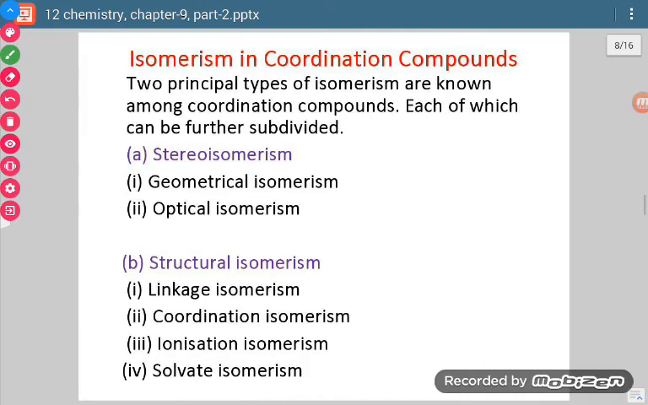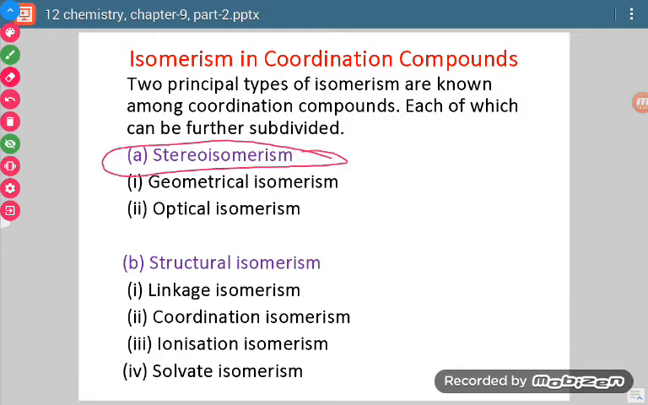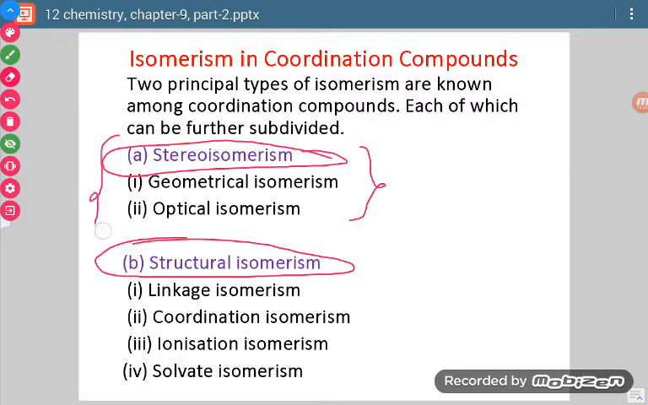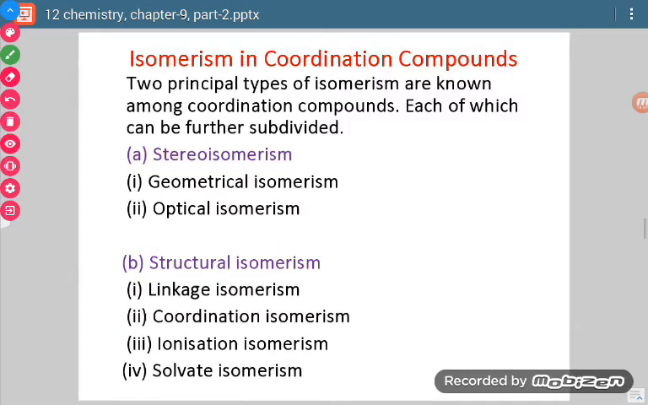Okay. Now let us come to isomerism. We know what isomerism is. Isomers are those compounds which have similar molecular formula but different structural formulae. Here, in the case of coordination compounds, we can divide isomerism into two categories. One is stereoisomerism and the other is structural isomerism. In this portion, we are going to discuss stereoisomerism in detail. So first of all, let us talk about stereoisomerism.